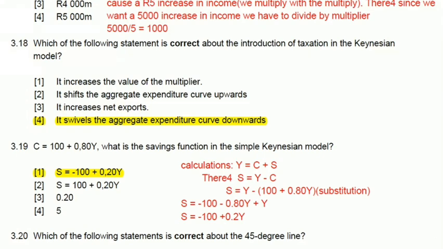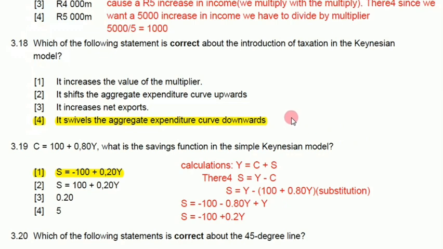It doesn't, because it's not a part of the autonomous variables of spending. Like government, if you take government expenditure, let's say there is an increase in government, it will cause a shift, either going upwards or downwards, depending on whether it's increasing or decreasing. Then again, if you take something like investment, it causes a shift.